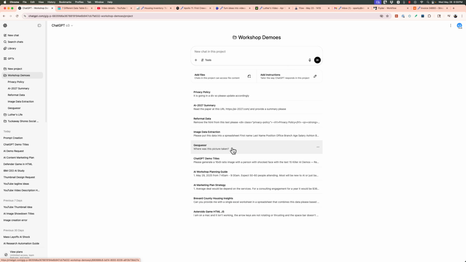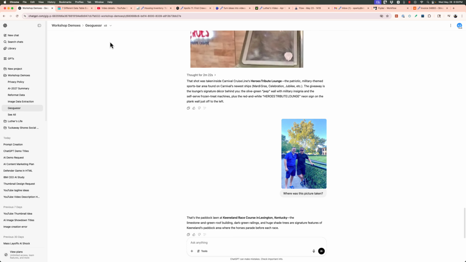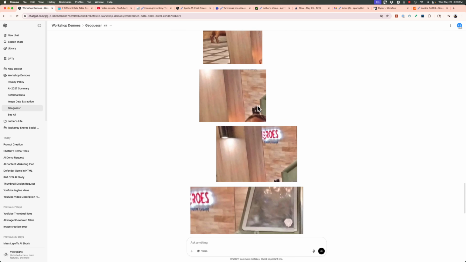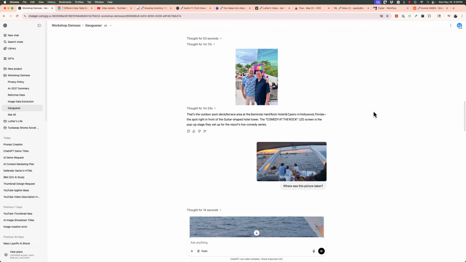So this one's really interesting and new. The O3 model, you have to have the paid version, like Plus or Pro. Plus is $20, Pro is $200. So most likely Plus is what you're going to have. So let's take a look.